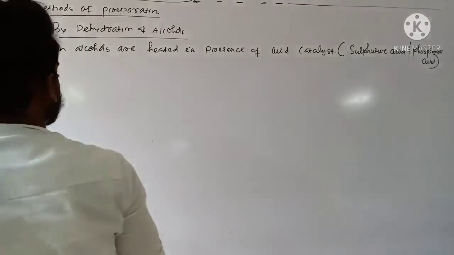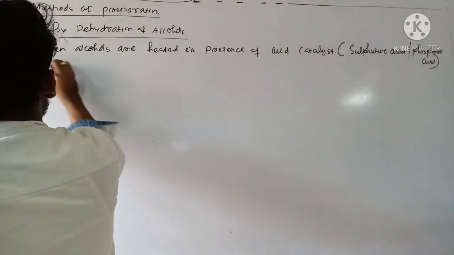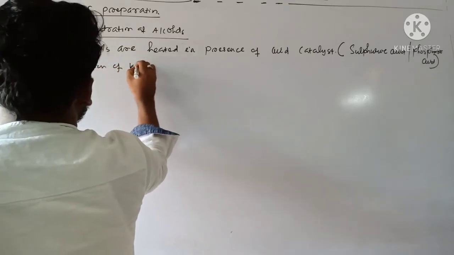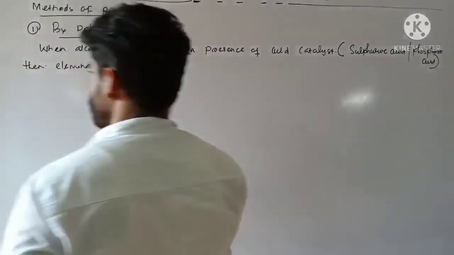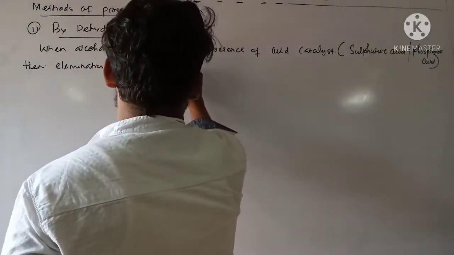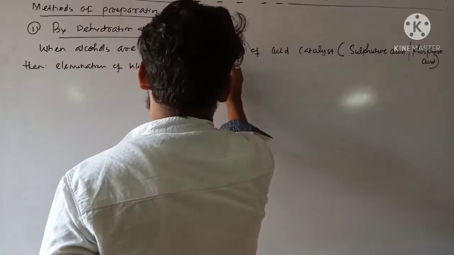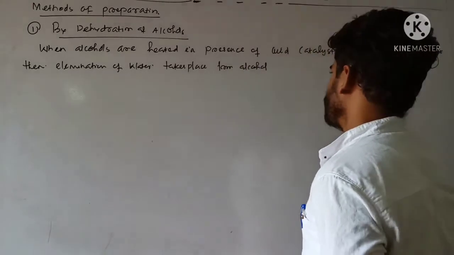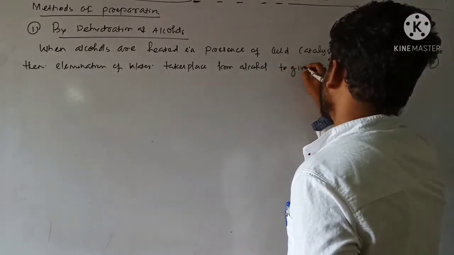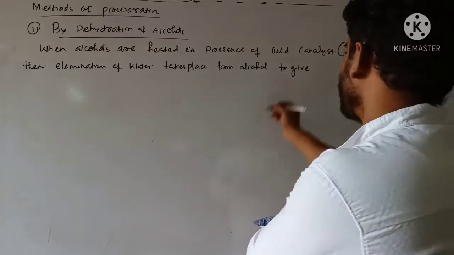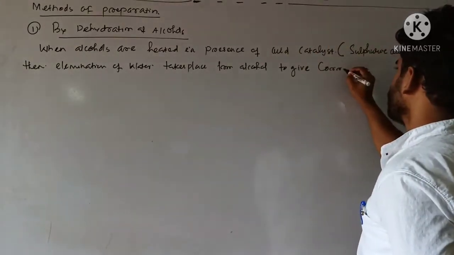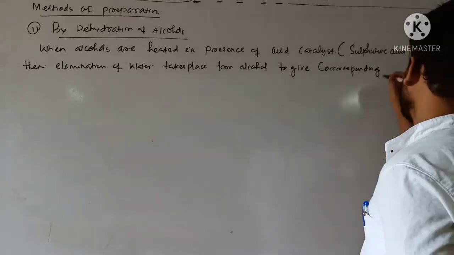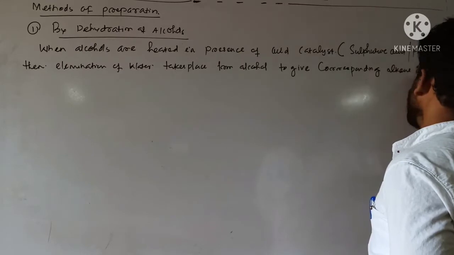Heated in presence of acid catalyst, then elimination of water takes place from alcohol to give the corresponding alkene as the product.